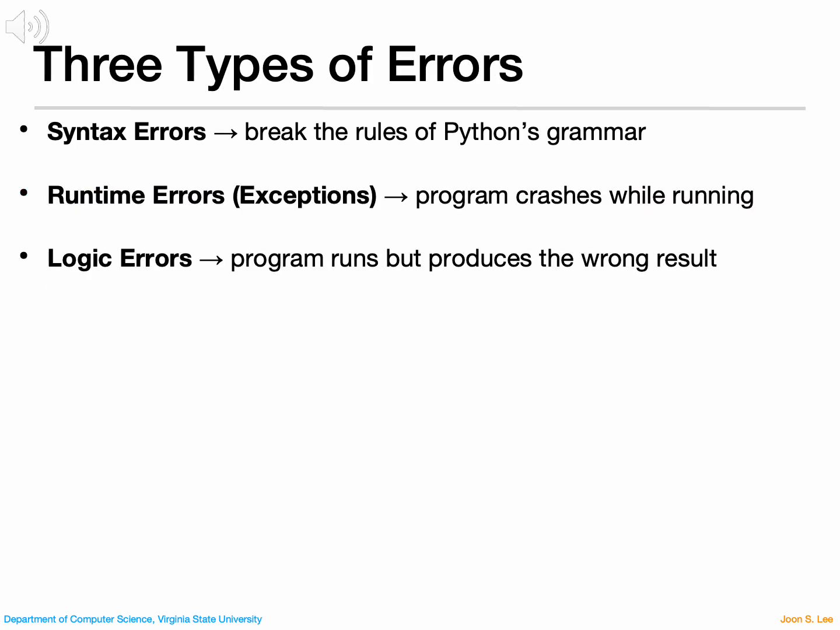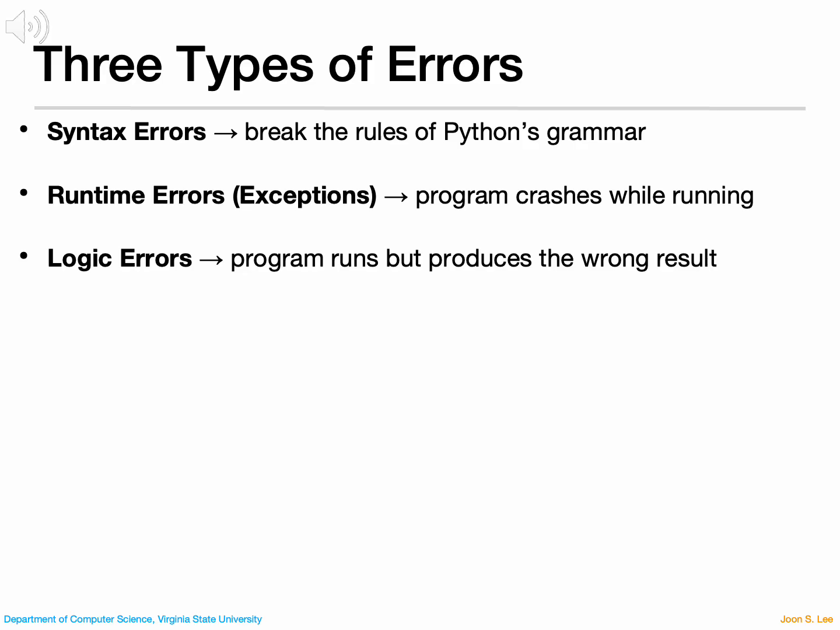In Python, there are 3 main categories of errors you'll encounter. Syntax errors happen when you break Python's grammar rules. For example, forgetting a colon or misspelling a keyword. Python will usually point these out right away, making them the easiest to find and fix.